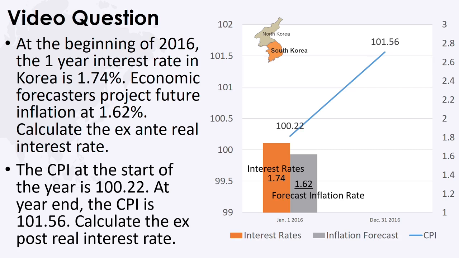The CPI at the start of the year is 100.22. At year end, the CPI is 101.56. Calculate the ex-post real interest rate.